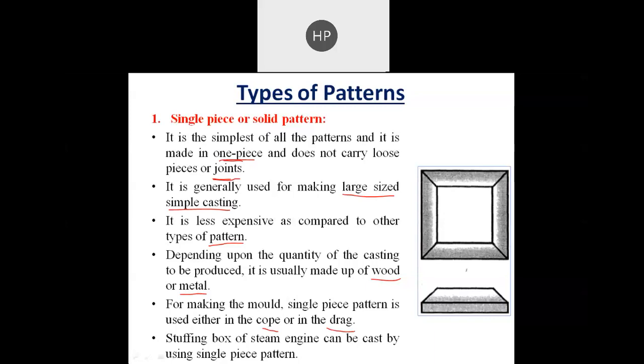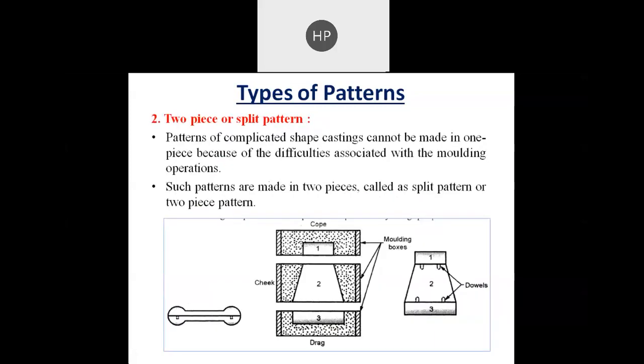And the stuffing box of a steam engine can be cast by using a single piece pattern. Okay, so this is one example of what can be produced by a single piece pattern: the stuffing box of a steam engine. So this is a single piece or solid pattern. It is made in only one piece, and it does not carry any loose piece or joint. Then